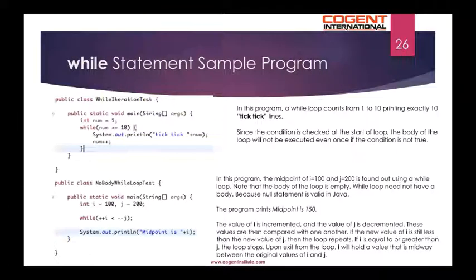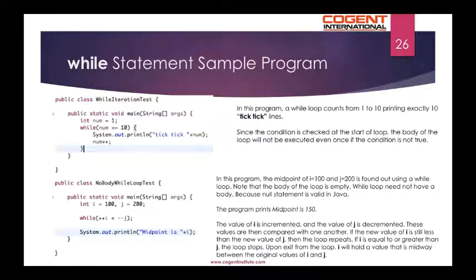So here's a program to illustrate the use of the while iteration statement. In this program, a while loop counts from 1 to 10, printing exactly 10 tick lines. Since the condition is checked at the start of the loop, the body of the loop will not be executed even once if the condition is not true.